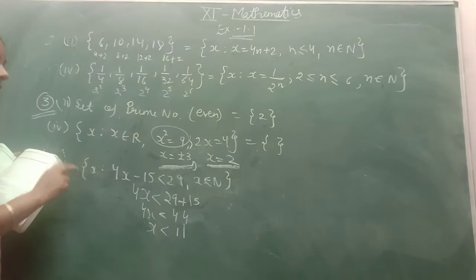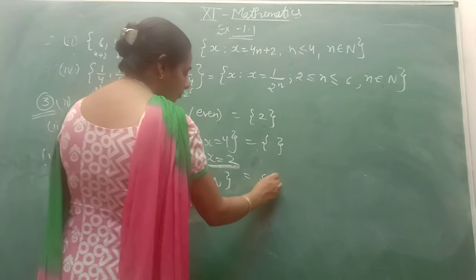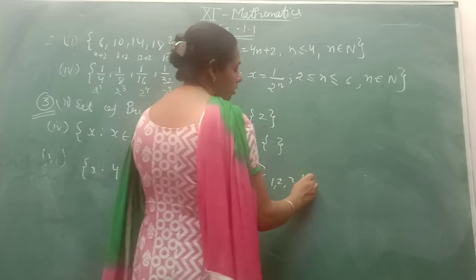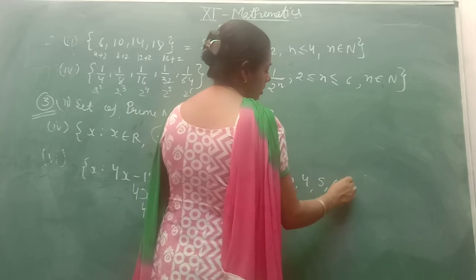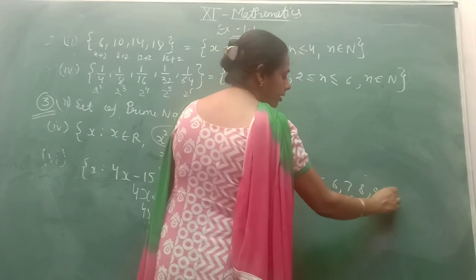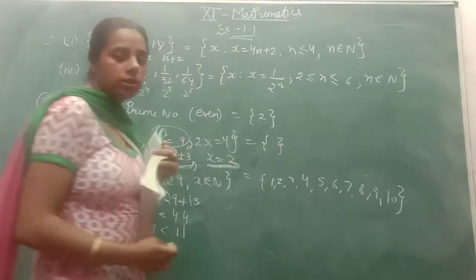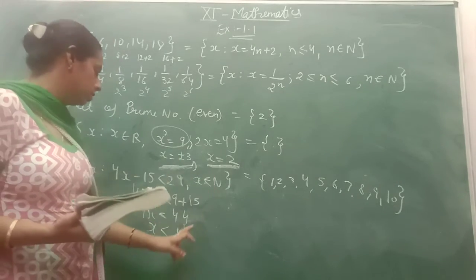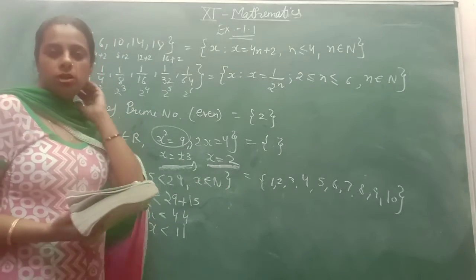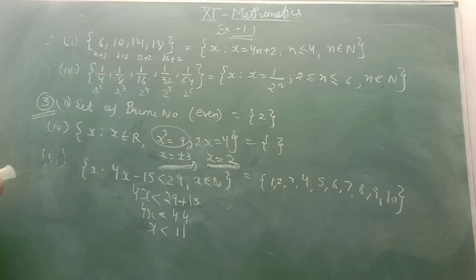So the natural numbers are 1 2 3 4 5 6 7 8 9 and 10. So all these are natural numbers which are less than 11. Okay, now come to question number 4.